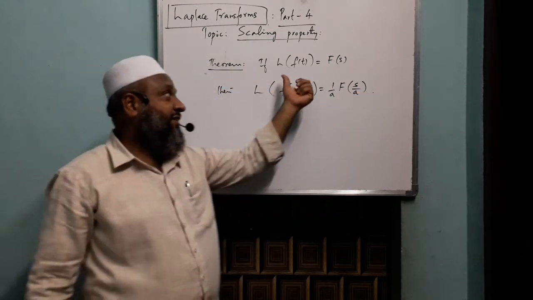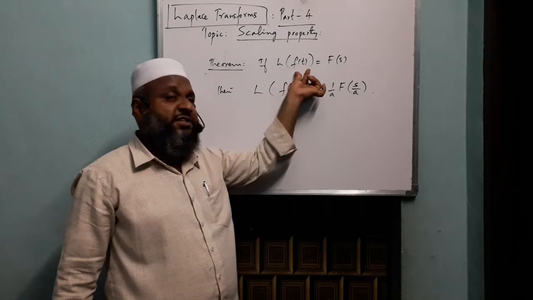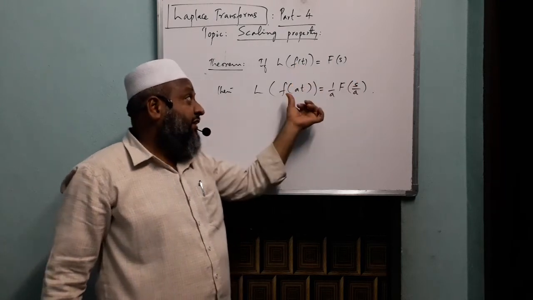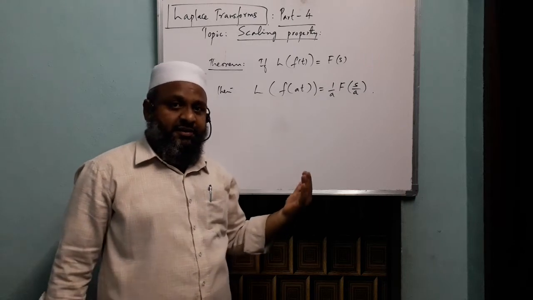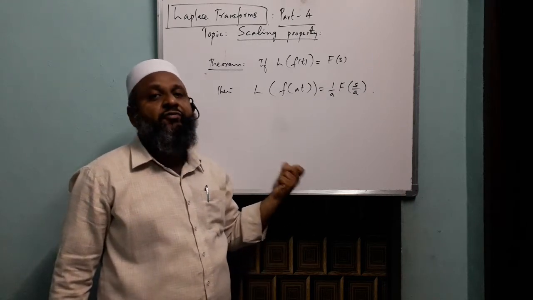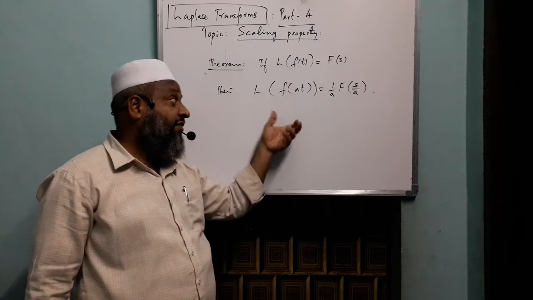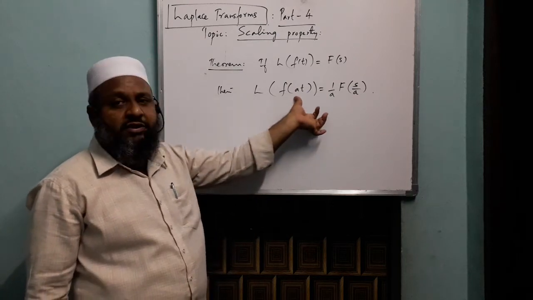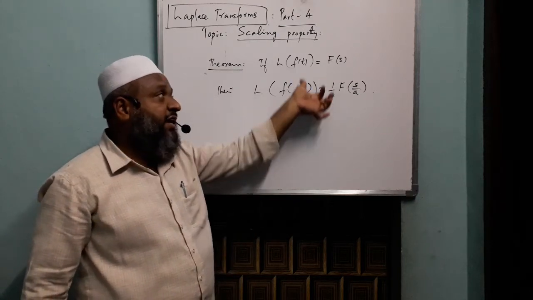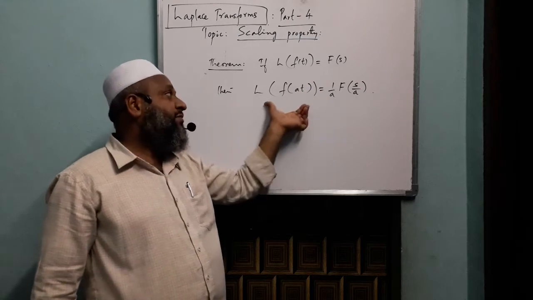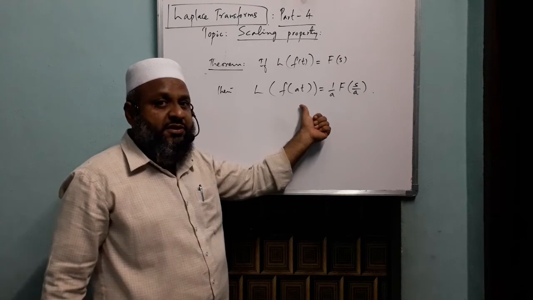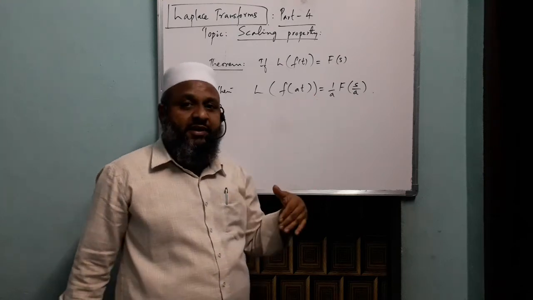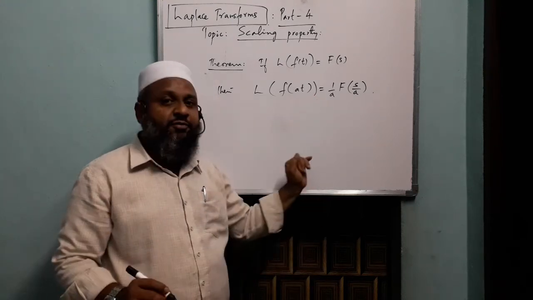What is said here is, the Laplace transform of a function is F of s, then the t is scaled here with a. At means 2t, 3t, 4t, for example, or half t also. That a may be any constant there. If it is scaled, then what is the Laplace transform of a scaled function? Then that is nothing but you are reversing it as you multiplied here, like that you remember. Let us see the proof now.